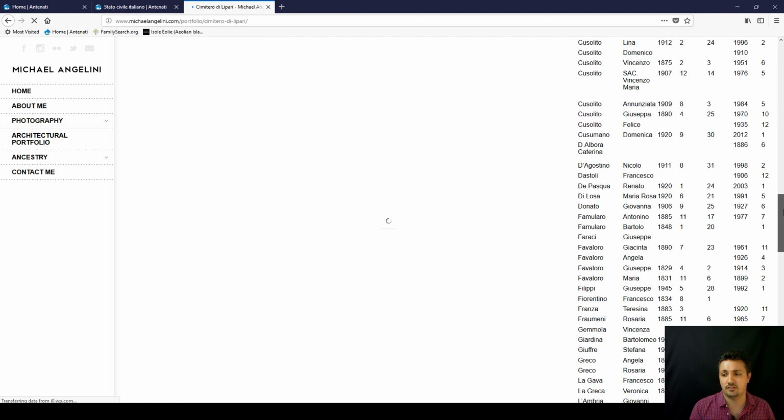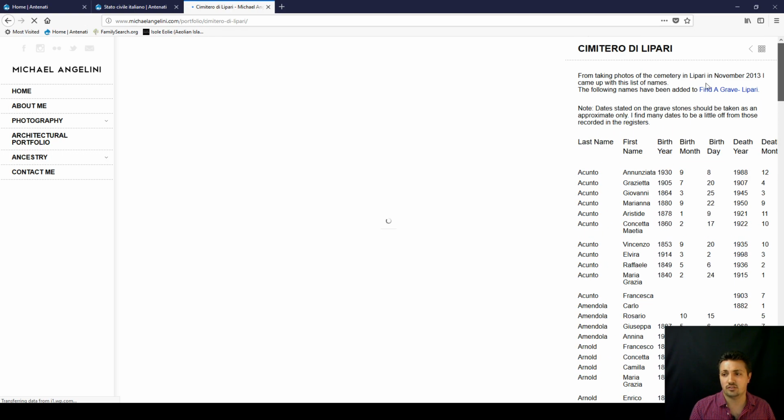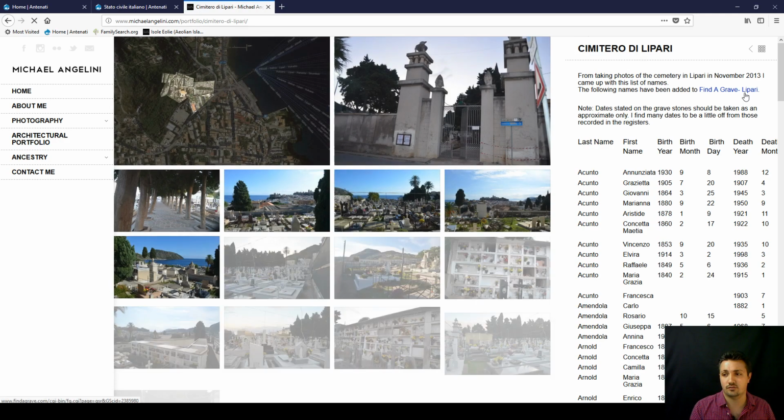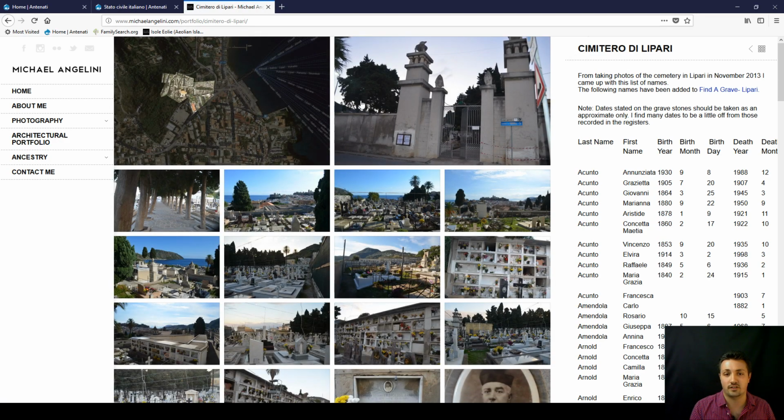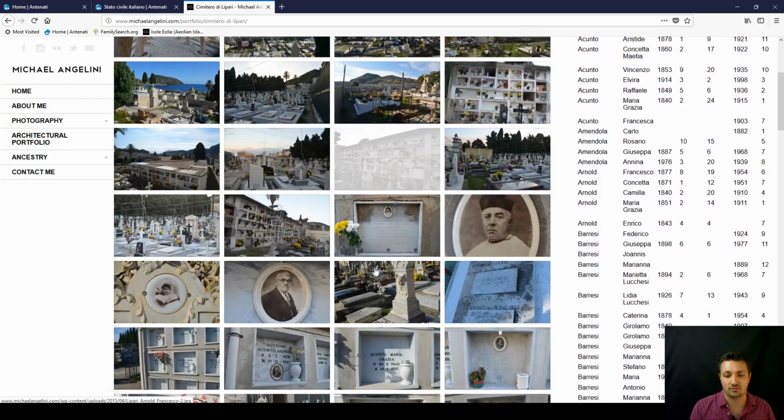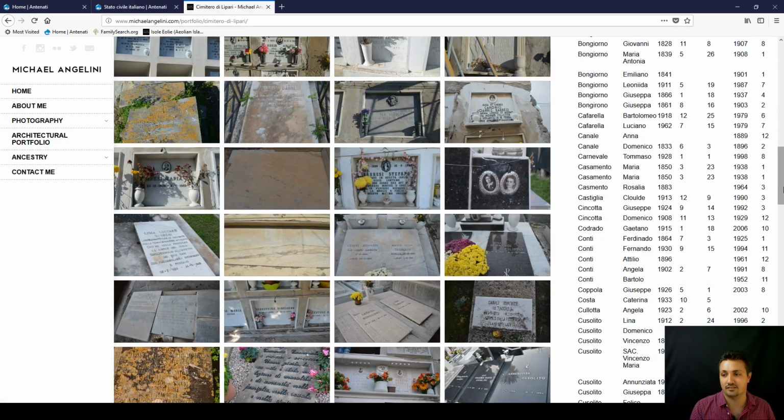And I've given a bit of an index here, but also on Find a Grave, definitely you'll find, I've added all of these to Find a Grave, in this one in Lipari, but there's also Santa Marina and many others, so you can have a look there as well.